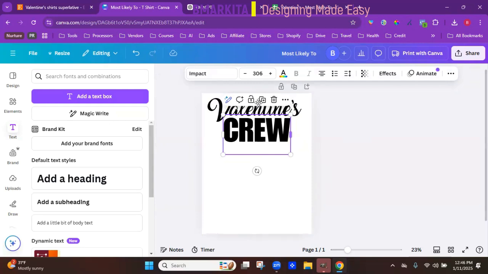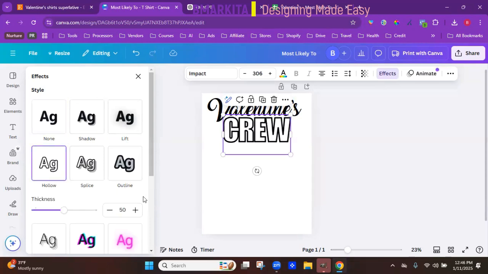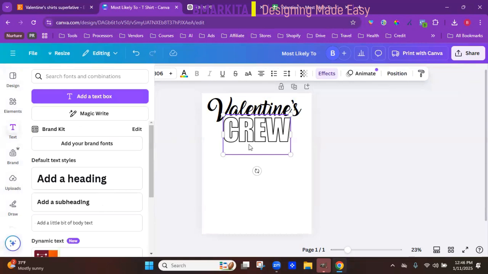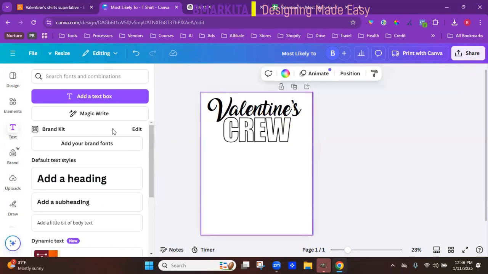So I'm going to go to effects on our big bar. And then I'm going to go to hollow. And it's just going to leave it as an outline. And if it's too thick or thin, you can increase or decrease the thickness. So I like it a little thinner. And that's that part. So we can add some hearts or something like that. But let's finish the text part.